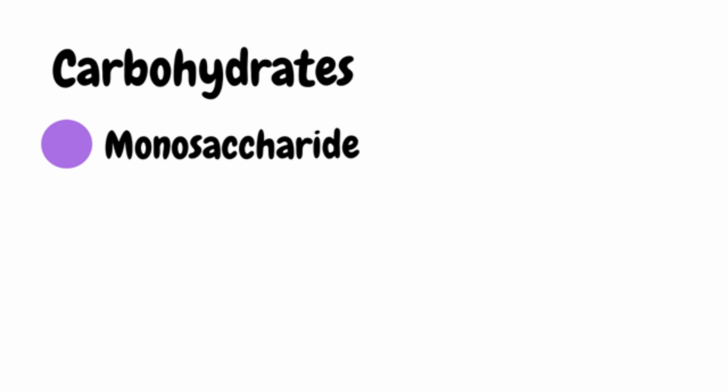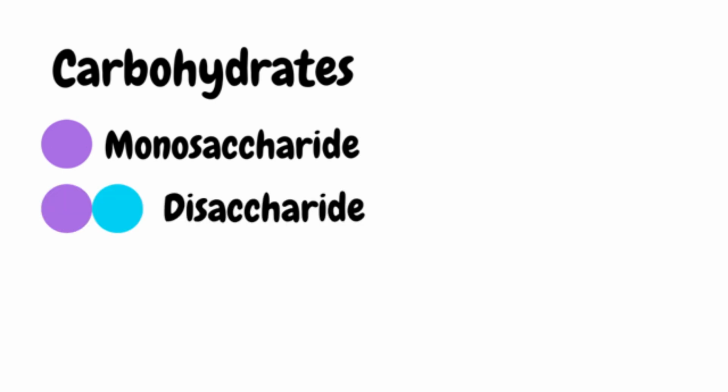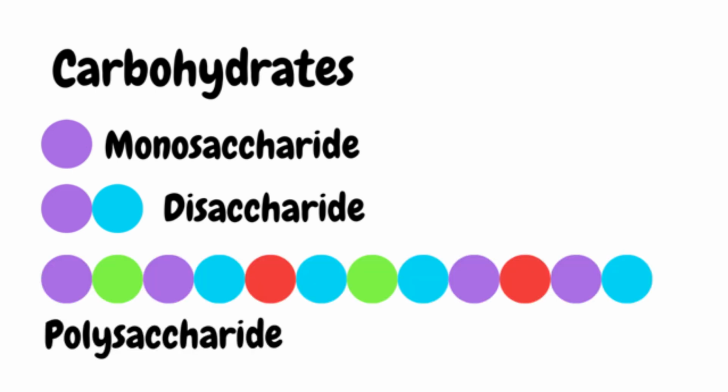Two of these can bind together to form disaccharides, such as lactose, maltose, and sucrose, and many can form together to form a polysaccharide. Starch is typically found in plants, while glycogen is found in animals as storage, as both have no osmotic effect. Cellulose is found in the cell wall and provides structural support.